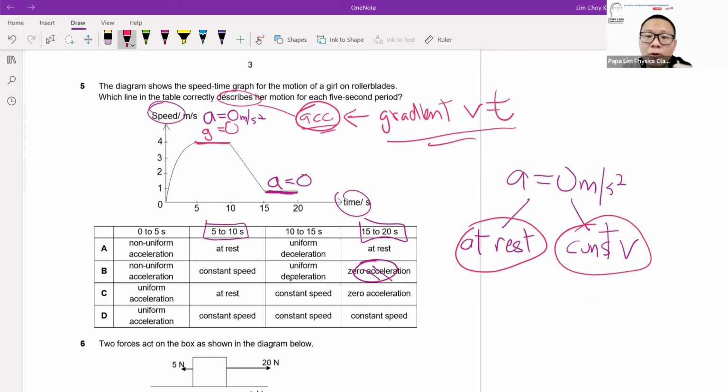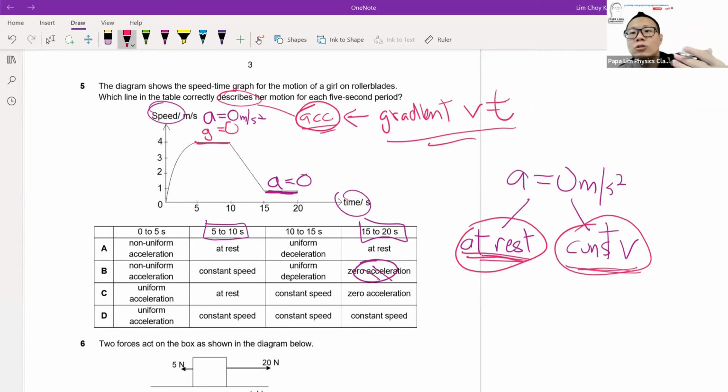Before A equal to 0, what is the object's motion before it? If the object was not moving already, then when it experiences A equal to 0 meter per second square, it will continue to have its motion, which is stationary. If before A equal to 0 it was already moving at a certain speed, then when A equal to 0 occurs, it will carry on with its previous motion, which is constant velocity.